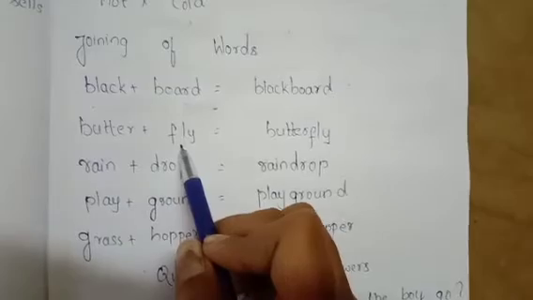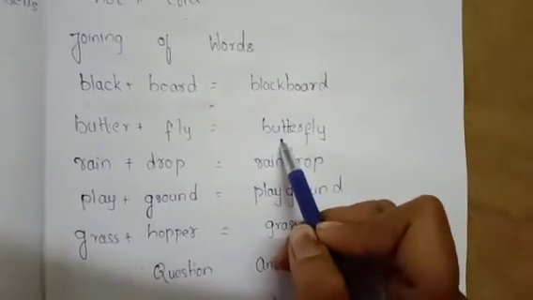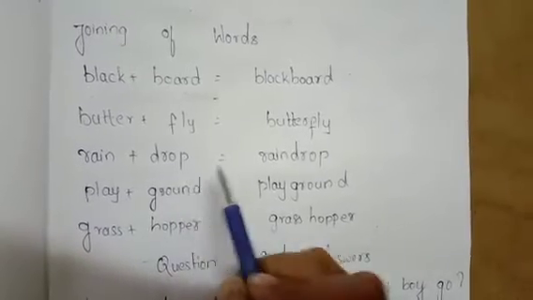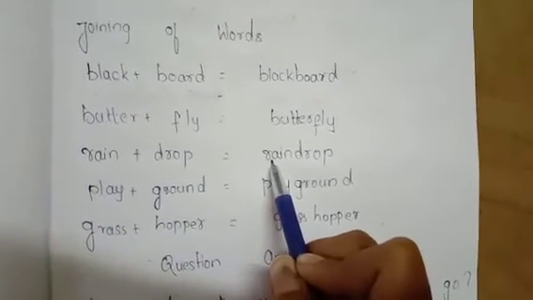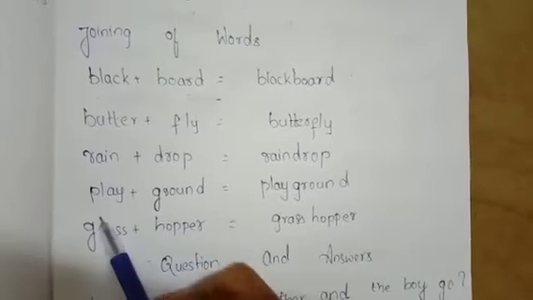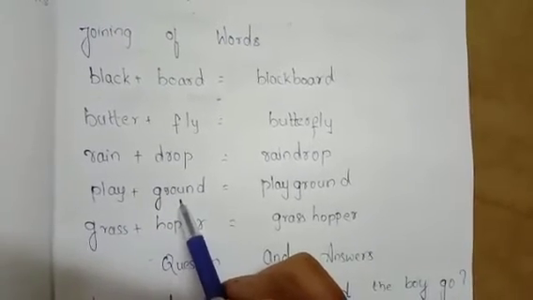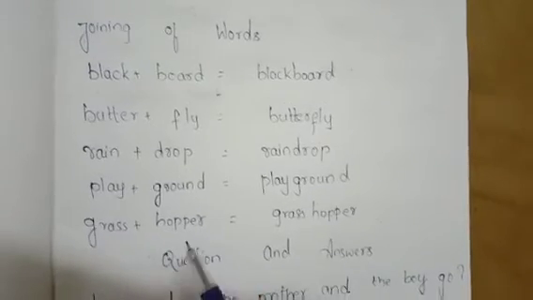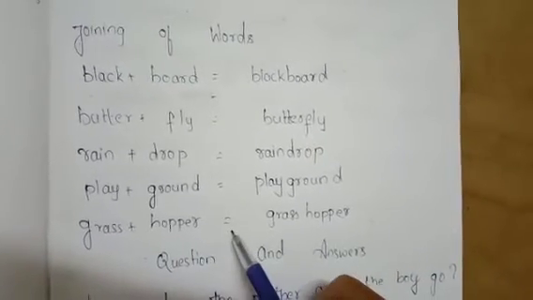Butter plus fly is equal to butterfly. Rain plus drop is equal to raindrop. Play plus ground is equal to playground. Grass plus hopper is equal to grasshopper.